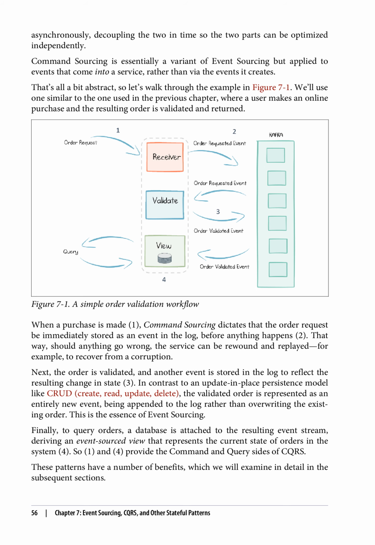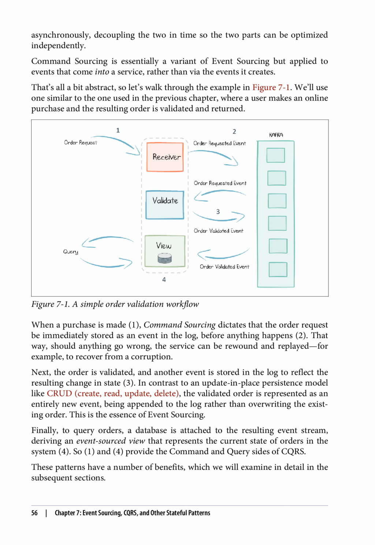That's all a bit abstract, so let's walk through the example in Figure 7.1. We'll use one similar to the one used in the previous chapter, where a user makes an online purchase and the resulting order is validated and returned. When a purchase is made: 1. Command sourcing dictates that the order request be immediately stored as an event in the log, before anything happens. 2. That way, should anything go wrong, the service can be rewound and replayed, for example, to recover from a corruption. Next, the order is validated, and another event is stored in the log to reflect the resulting change in